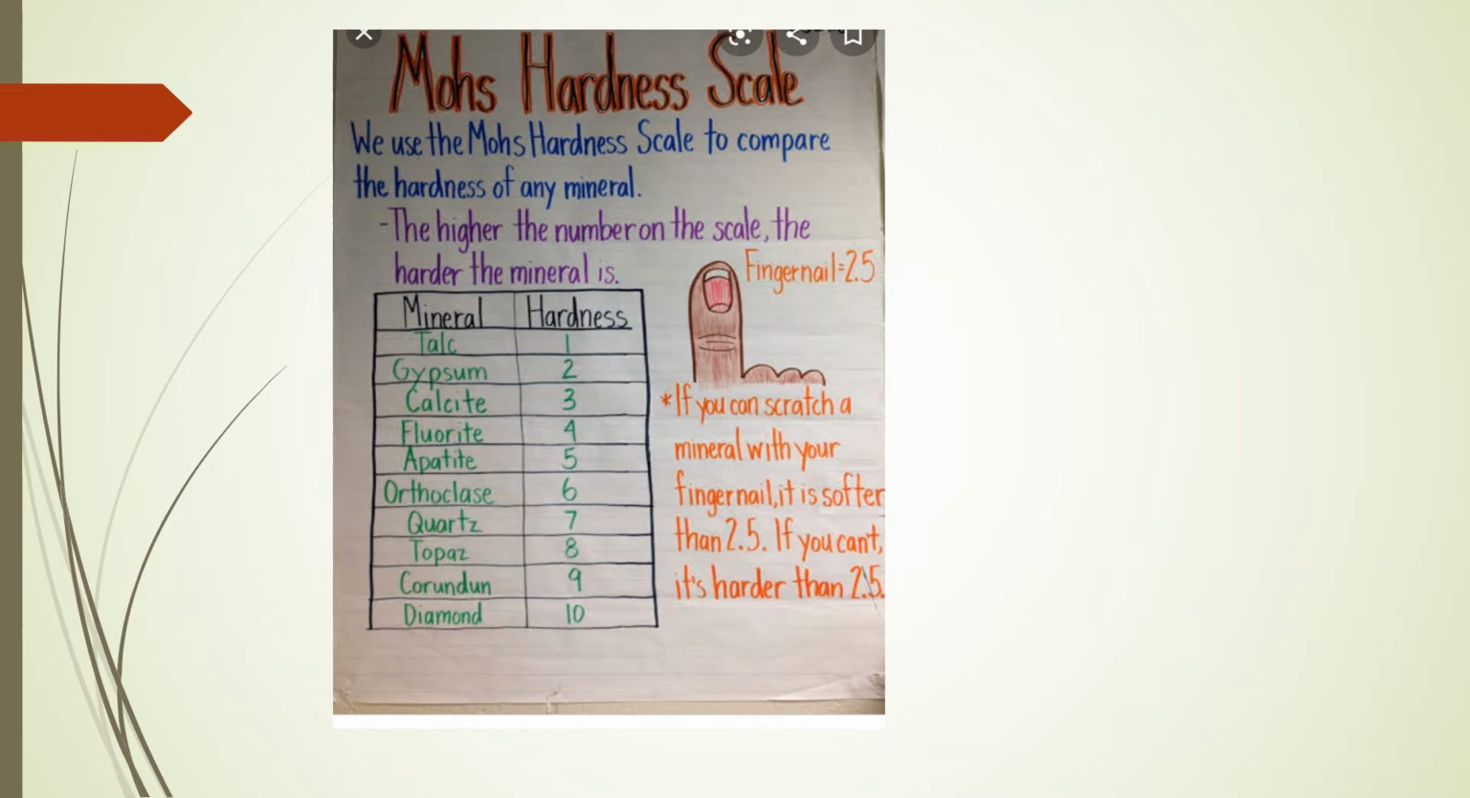We use the Mohs hardness scale to compare the hardness of any mineral. The higher the number on the scale, the harder the mineral is. Here it shows that your fingernail has a hardness of 2.5, which means if you can scratch a mineral with your fingernail, it is softer than 2.5. If you can't, it is harder than 2.5.